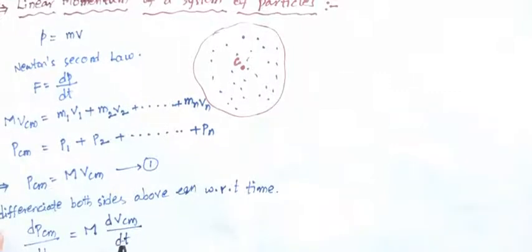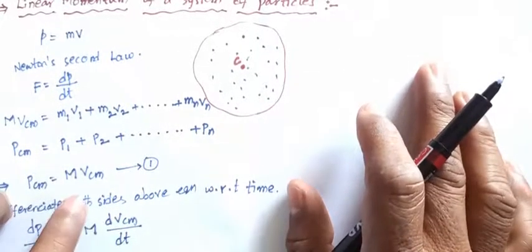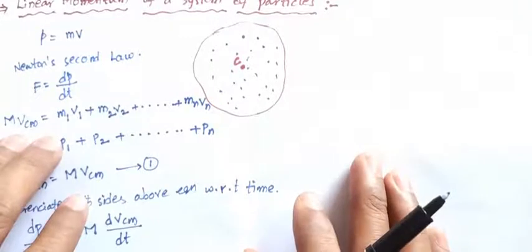The time rate of change of velocity is the acceleration, so dPcm by dt equals M into acm. This is equation number 2.